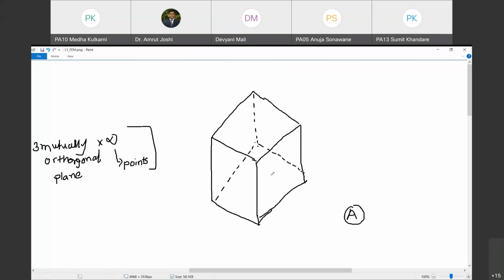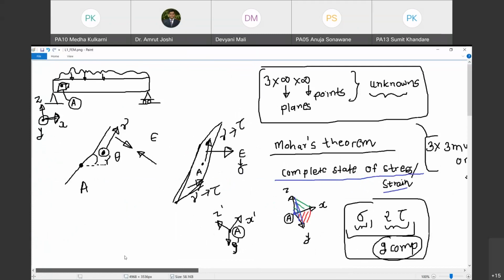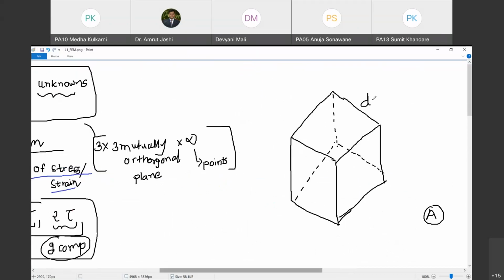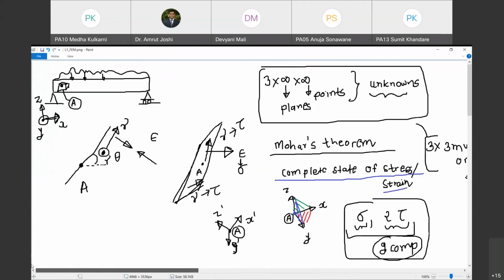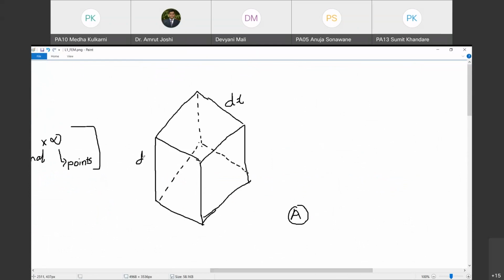So everything is happening at a point. What is this dimension? It is along the length of the beam, so it is going to be dx. So I am going to call this dimension dx. The vertical direction, we have named it as z axis, so I am going to call this dz. And this dimension, the other one, I am going to call it dy. So what is the size of this cube? dx cross dy cross dz. This is the volume of the cube. And mind you, each of these quantities, dx, dy and dz, are infinitesimally small.